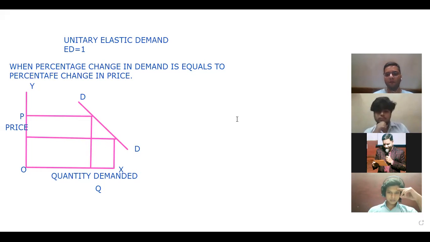ED is equal to 1. That is ED equals to 1. All right. Perfect. Let's move to the second one.